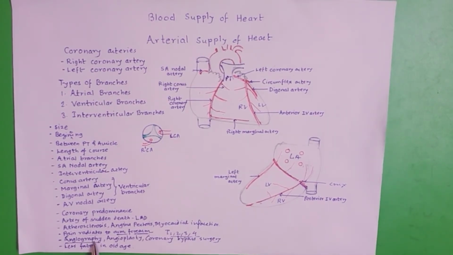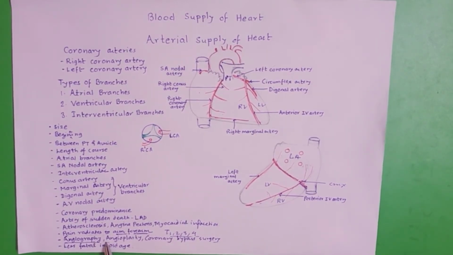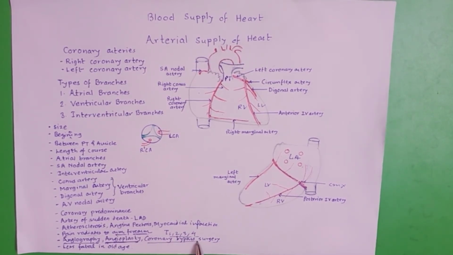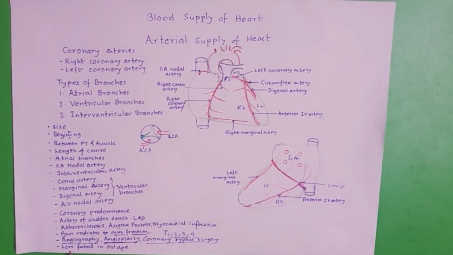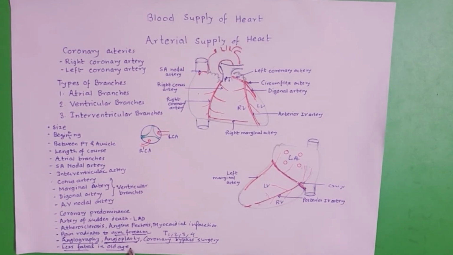Angiography is a radiological procedure to see the blockage in the coronary arteries. In angioplasty, the blockage is dilated by using a stent, while in coronary bypass surgery, a vein graft is used. Coronary artery diseases are less fatal in old age because with the advancement of age, there is an increase in collateral circulation and anastomosis.